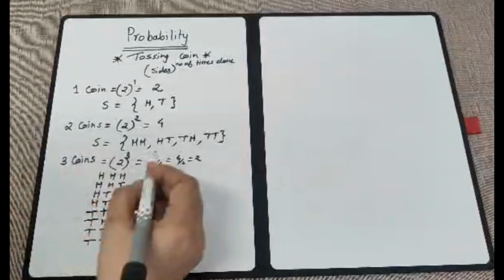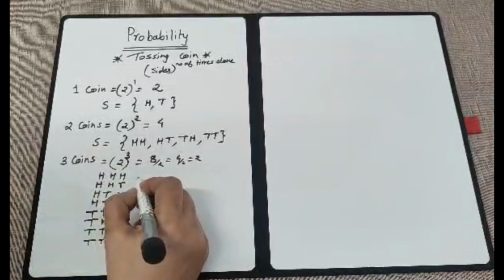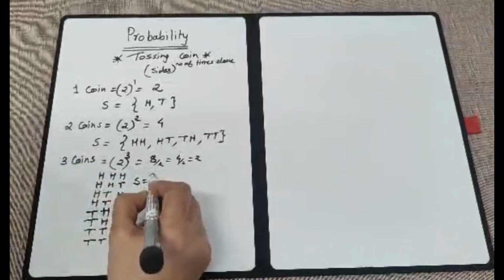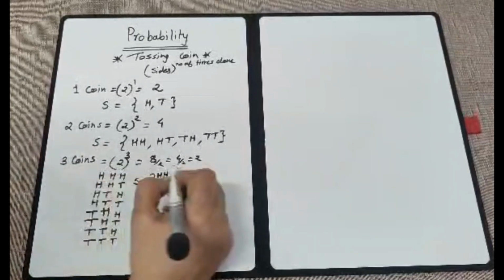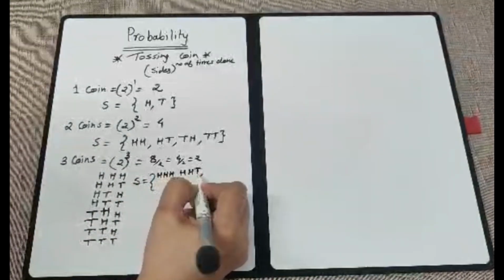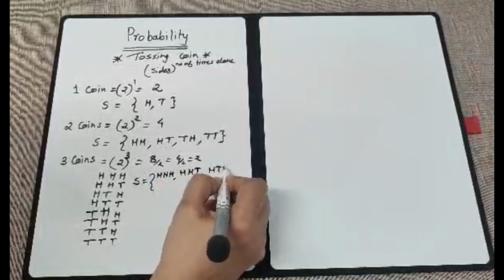You will not get confused while writing the sample space of 3 coins. So how do we write the sample space of 3 coins? You do this as rough work and then simply write H, H, H. Whatever is there here, you can copy this. Okay, H, T, H. This is one way.